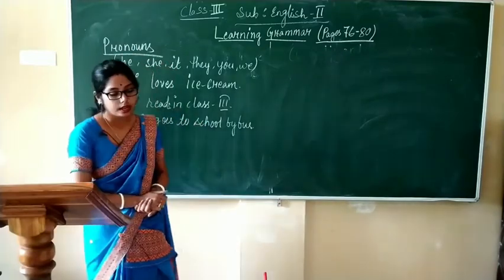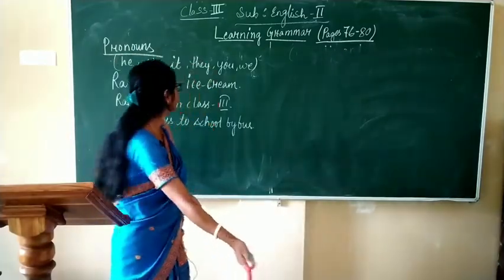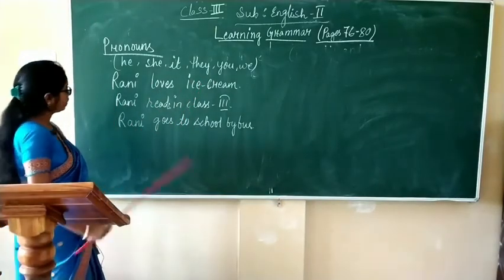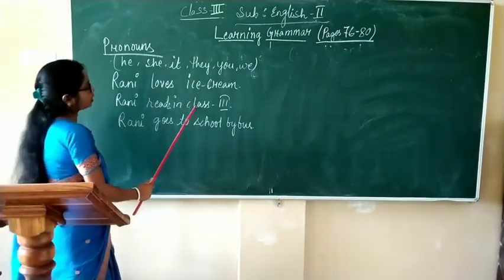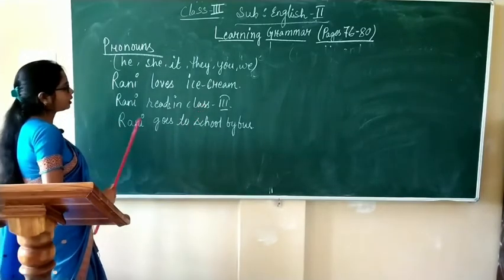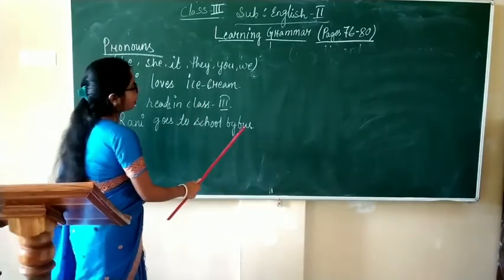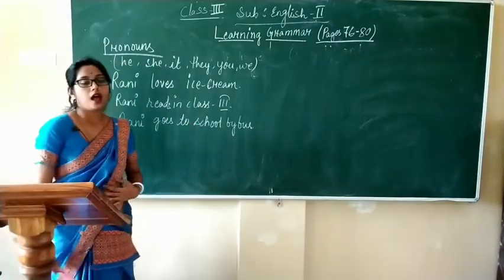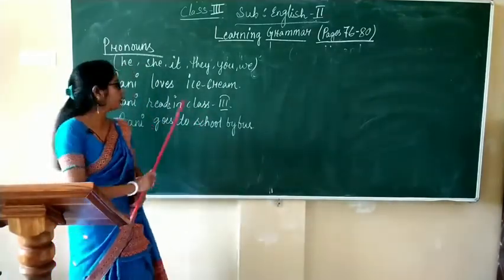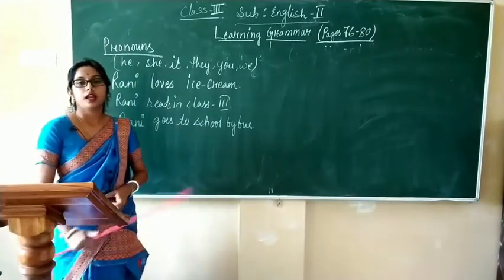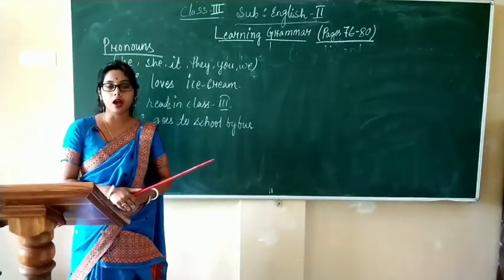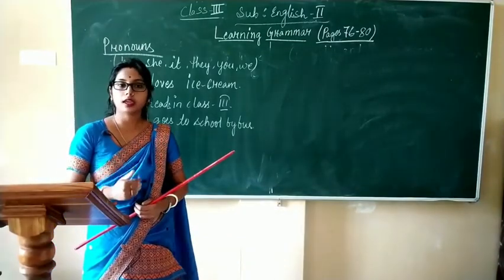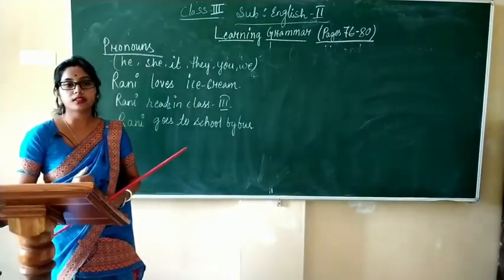So, let's see with an example. Rani loves ice cream. Rani reads in class 3. Rani goes to school by bus. Here, all these sentences are about whom? Rani. Here, the noun Rani is repeated again and again in every sentence.